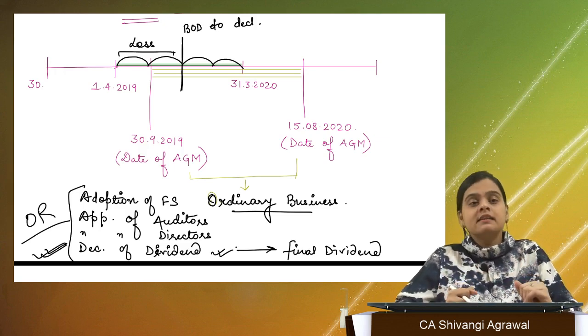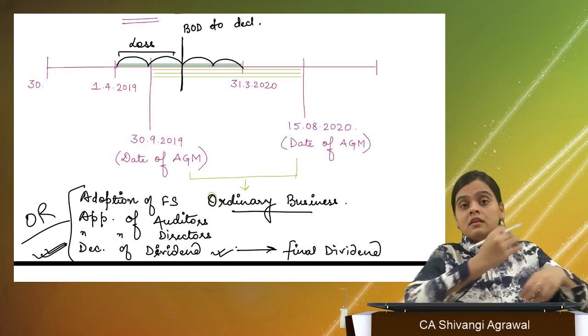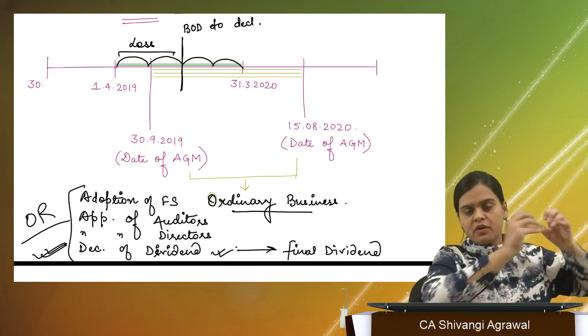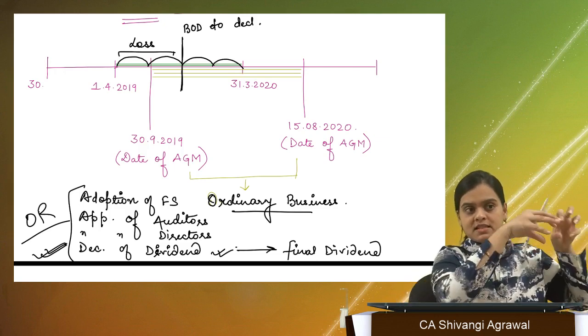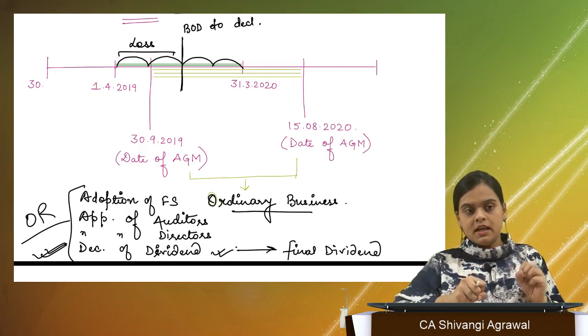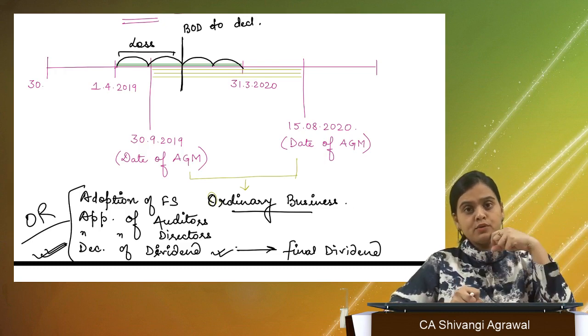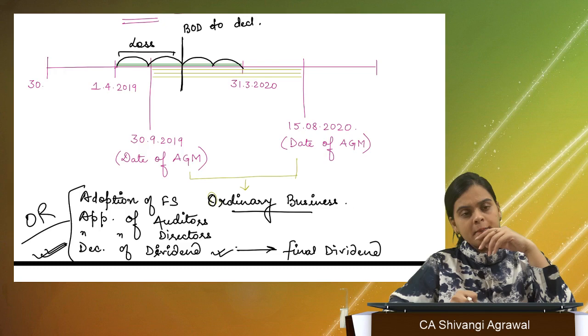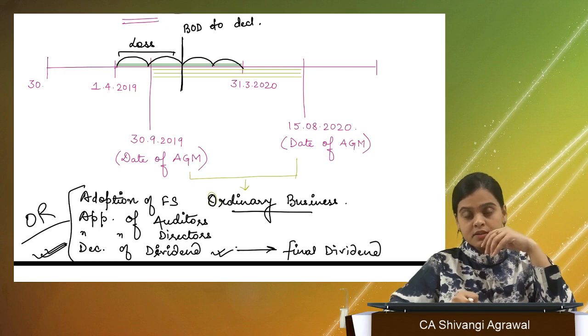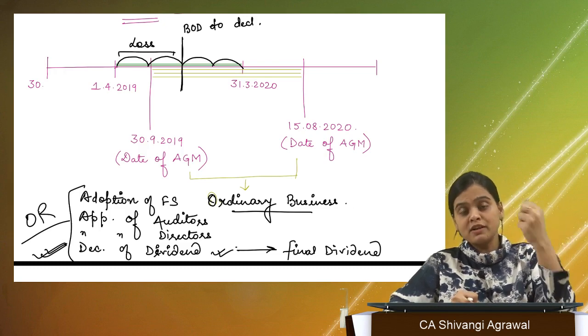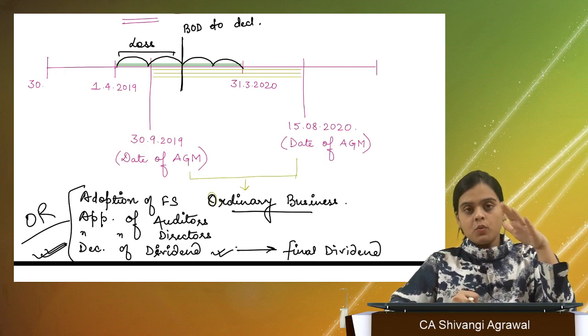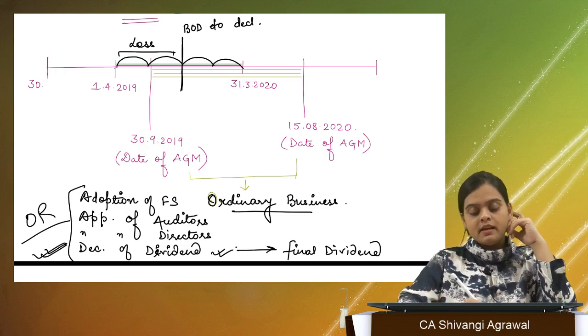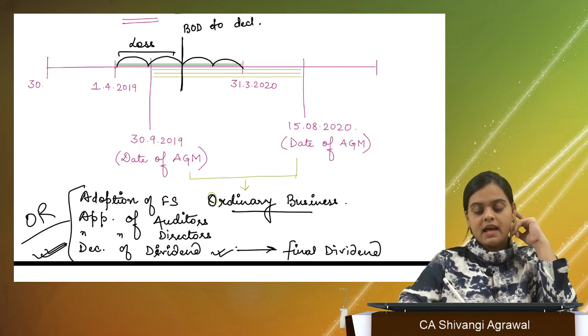That means you are going to use the accumulated profits, the surplus that you have in the P&L account, right? If you're going to use that and exhaust it all, it is going to be a matter of real concern, right? So the Companies Act has put a restriction.